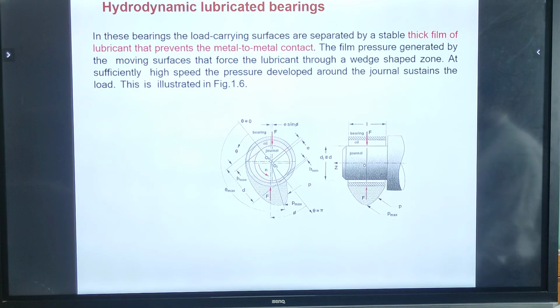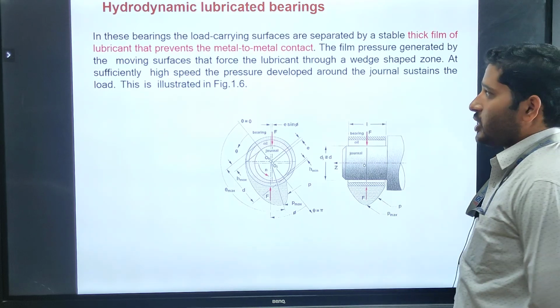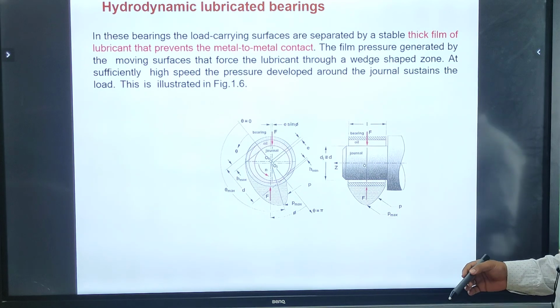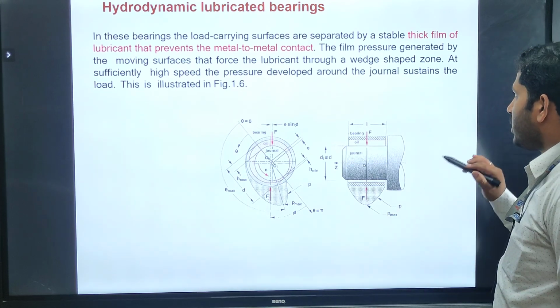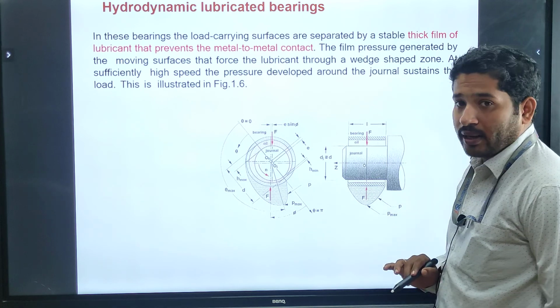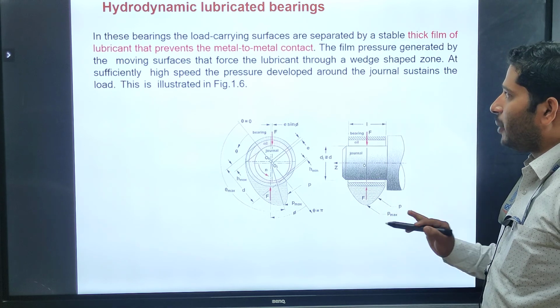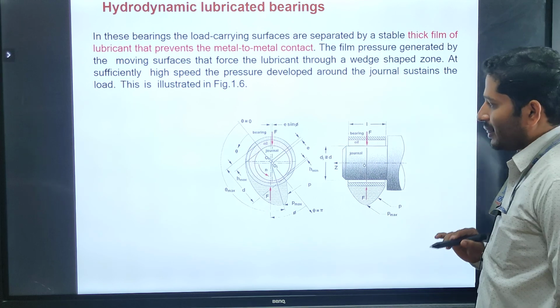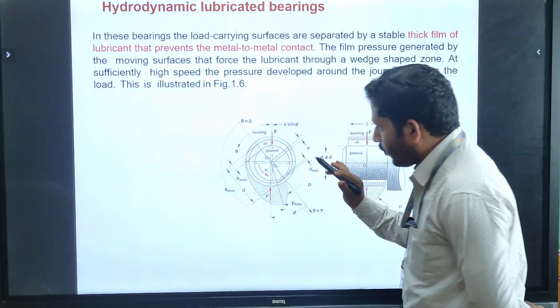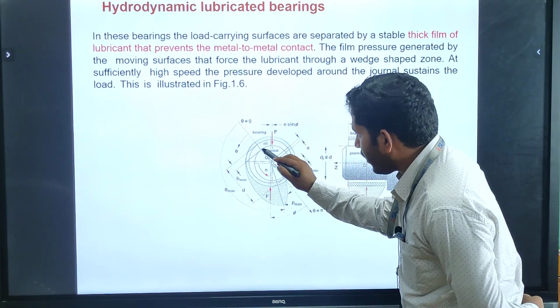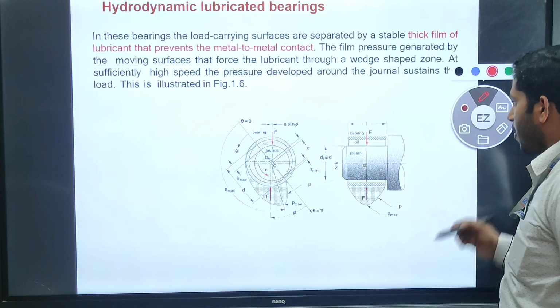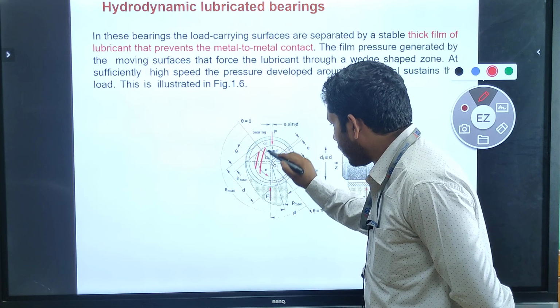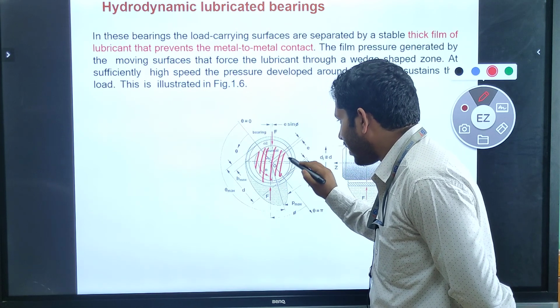Okay, let us see. In this bearing, the load carrying surfaces are separated by a stable thick film of lubricant that prevents metal to metal contact. If you observe this figure, this is the figure of a journal, is it right?